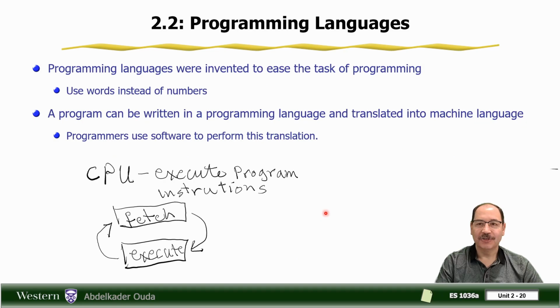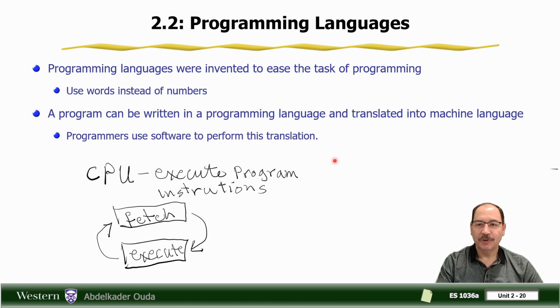Remember, in the fetch execute cycle we mentioned before, the CPU reads and executes program instructions. The instructions the CPU understands are just a stream of bits, a stream of zeros and ones only. This is called machine language. It's hard for us to write machine language to program the computer. So programming languages were invented to ease the task of programming, by which we use words instead of numbers.